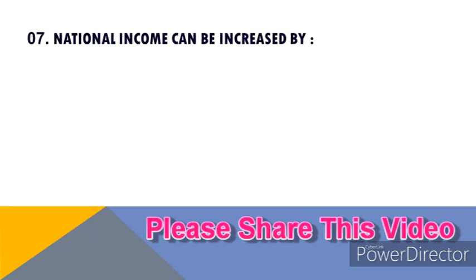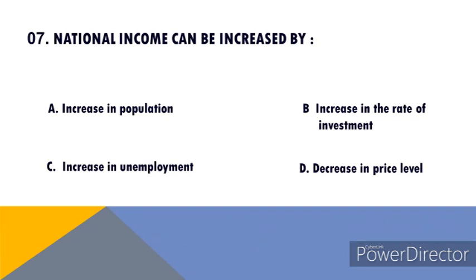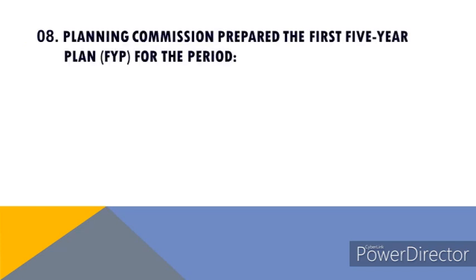Question number 7. National income can be increased by. Options are A. increase in population, B. increase in the rate of investment, C. increase in unemployment and D. decrease in price level. Right answer of this question is increase in the rate of investment. Question number 8.